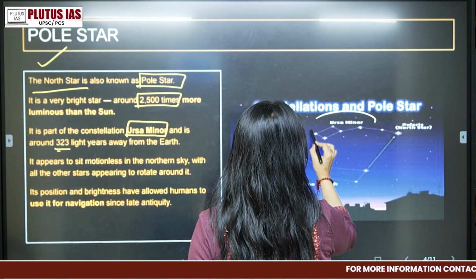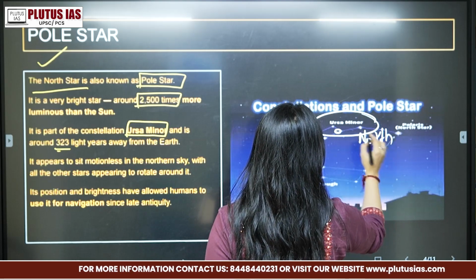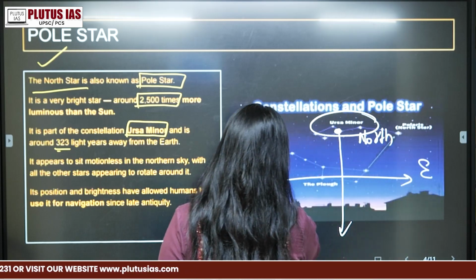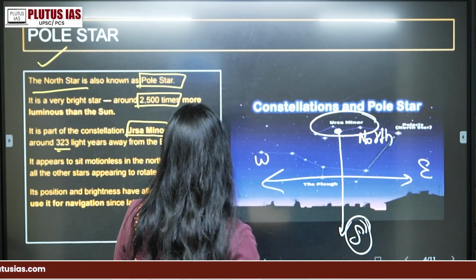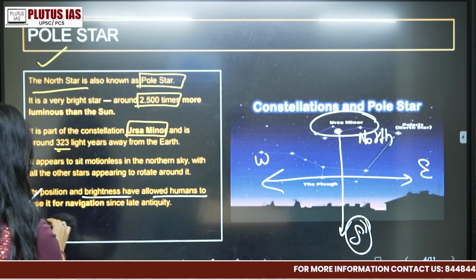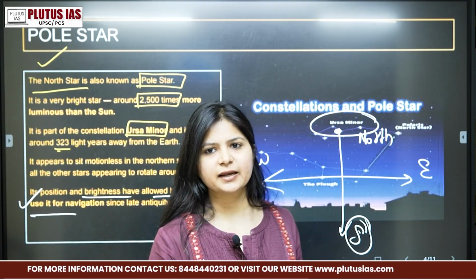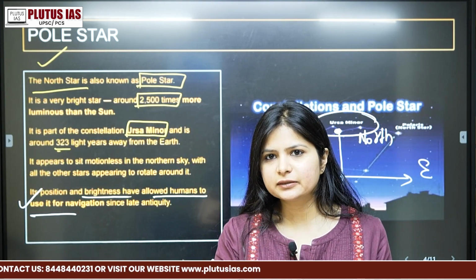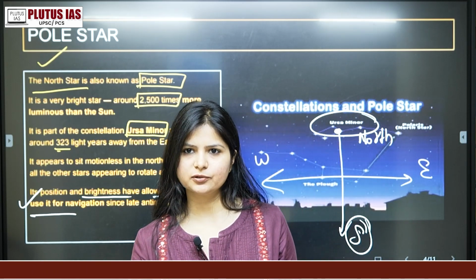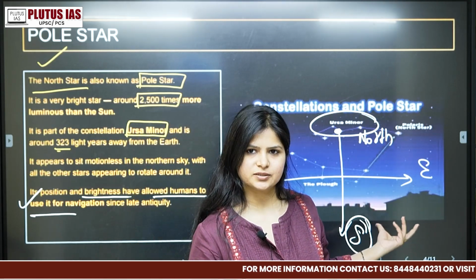If you can see here, because of this placement, it is placed in the north direction. Because of its placement, you can also assess the other directions, like east, west and south. Its position and brightness have allowed humans to use it for navigation since late ancient times, right? A lot of people used to wonder how people in ancient times detected directions. They had their own methodology, and one of the methods they used at night was the pole star.